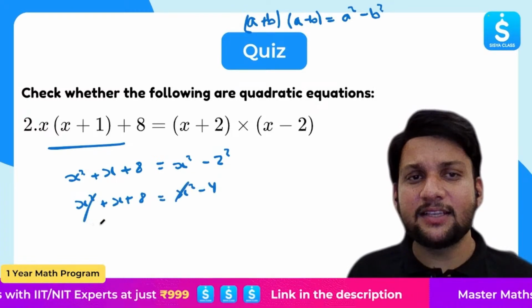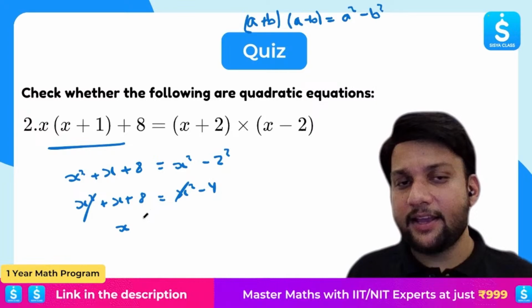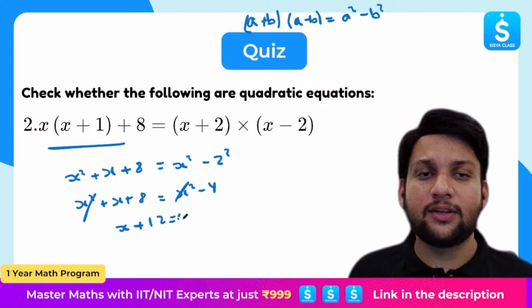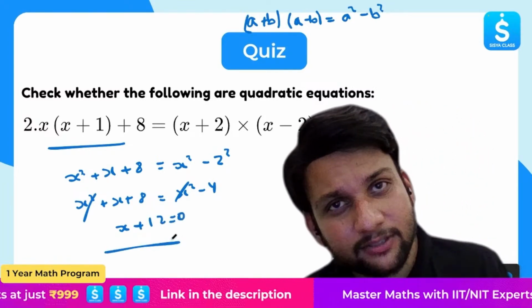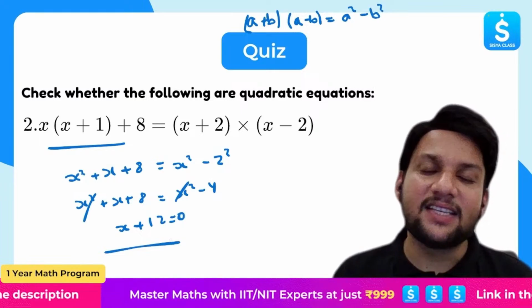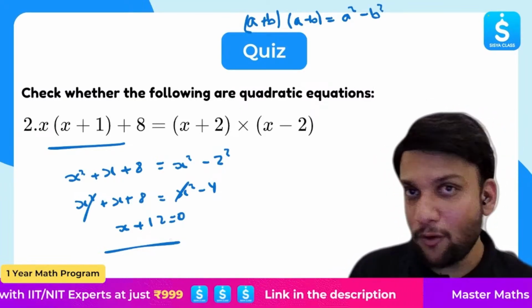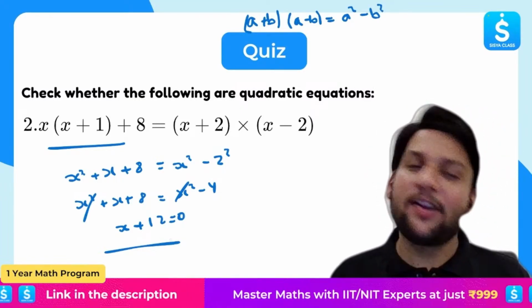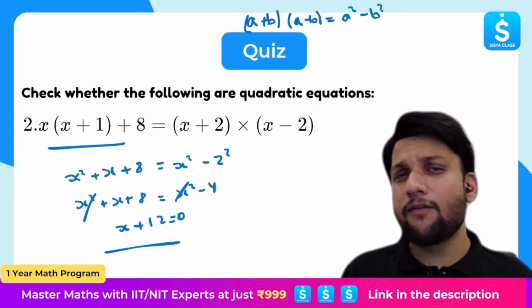x square will get cancelled. What I'm getting, the 4 I'll take there. I will get x plus 12 is equal to 0. Is it a quadratic equation? No, this is a linear equation. I hope you're getting it. Yes. All right. I'll give you two questions as your homework.